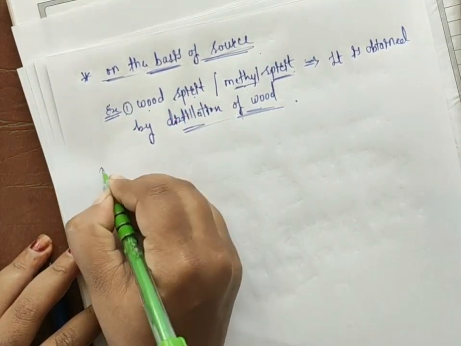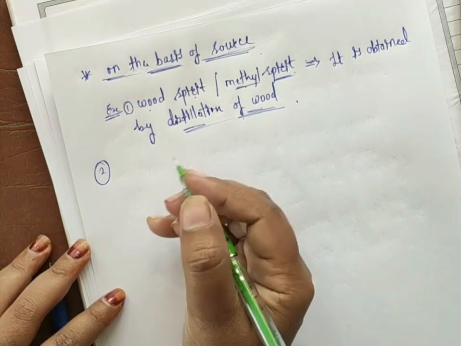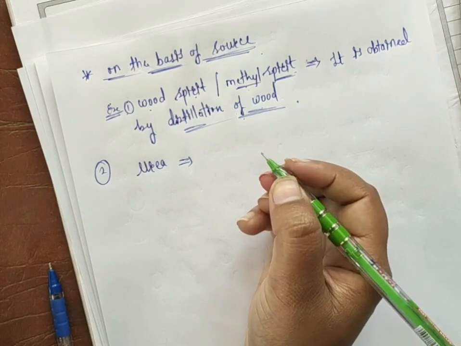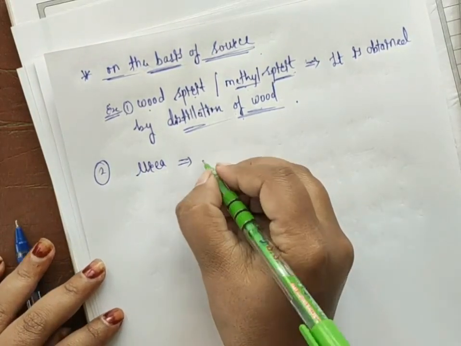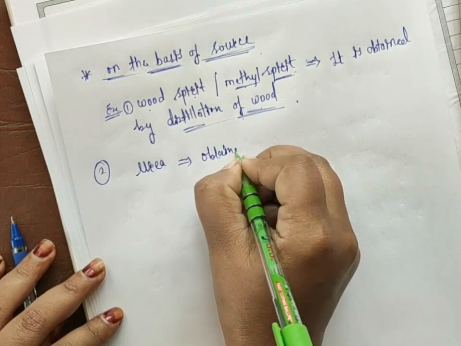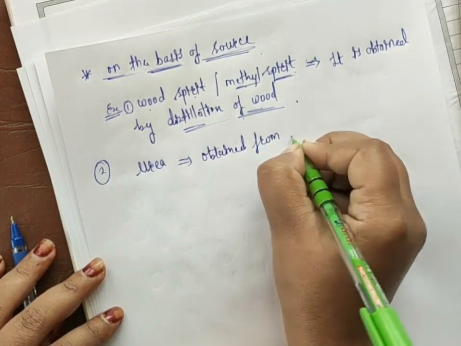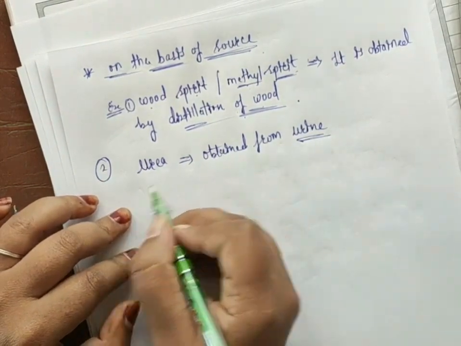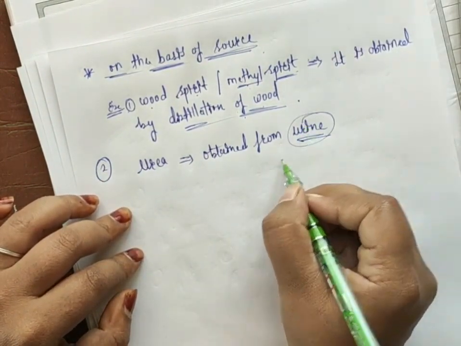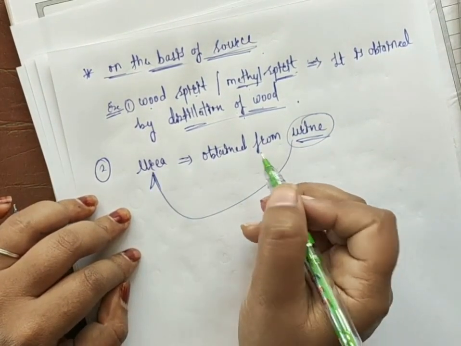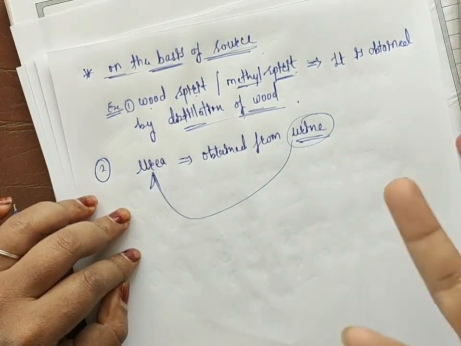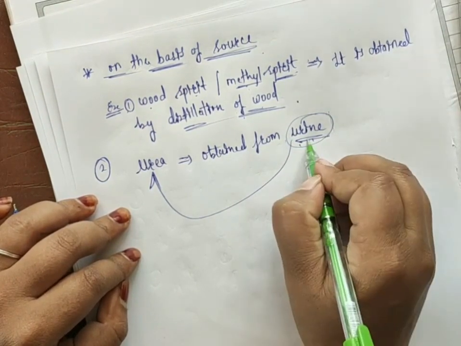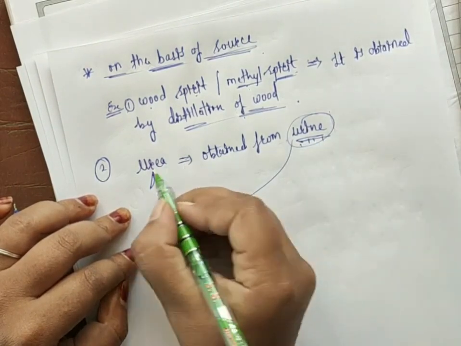So the second example based on the source will be urea. Okay, so all of you know urine. This urea is obtained from urine. So what is the source of urea? Urine is the source of urea. Based on this source, they gave the name urea to the organic compound. Urine is available in nature, so based on this source, they named the organic compound urea.